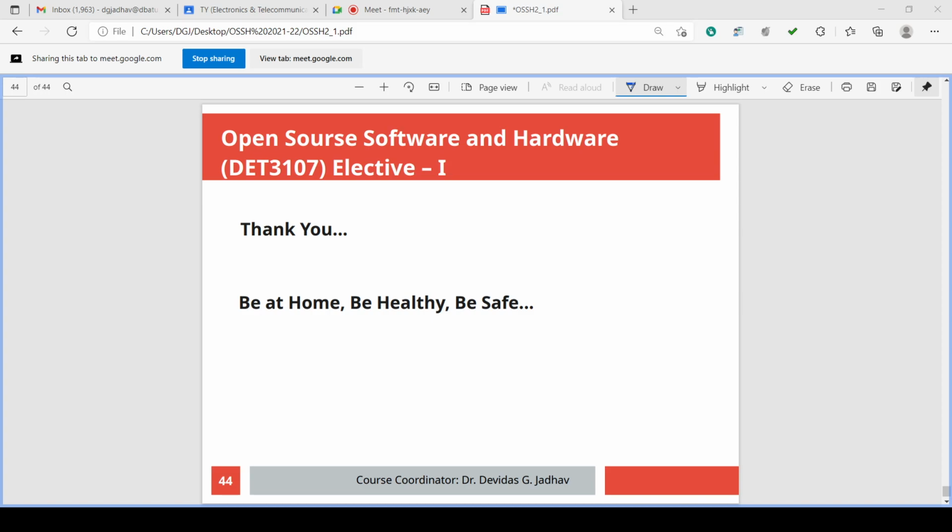Day after tomorrow there is Dasara, so we may take the holiday. If you wish, you can continue also because after Diwali immediately there will be the midterm examination, and we have to finish one unit, the third unit, isn't it? And before that we have to check how to install the software and how to use it, isn't it?